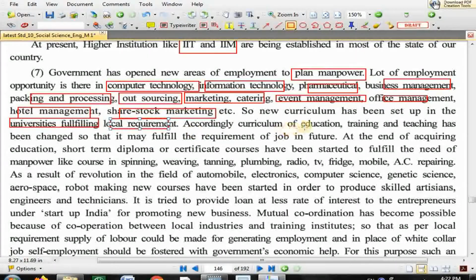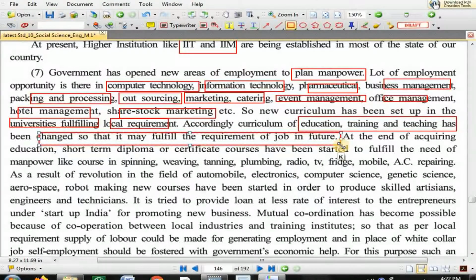Accordingly, the curriculum, syllabus of education, training and teaching has been changed so that it may fulfill the requirement of jobs in future. The syllabus must be of such a type that it can fulfill the requirement of jobs in future. At the end of acquiring education,